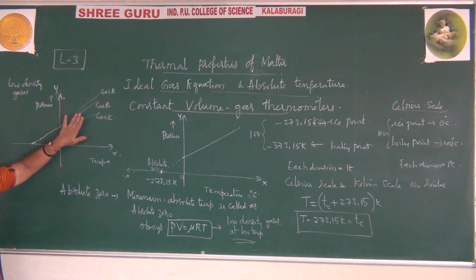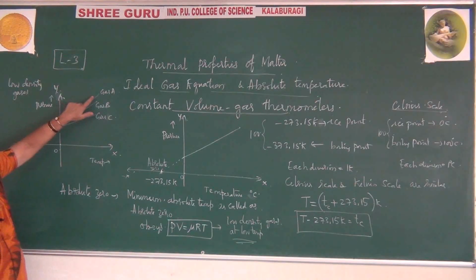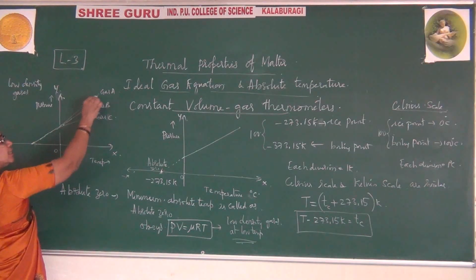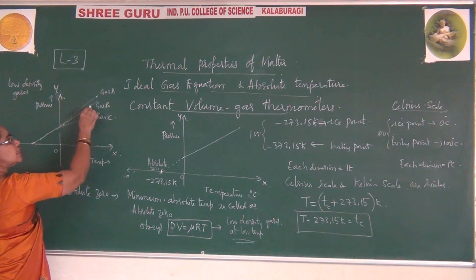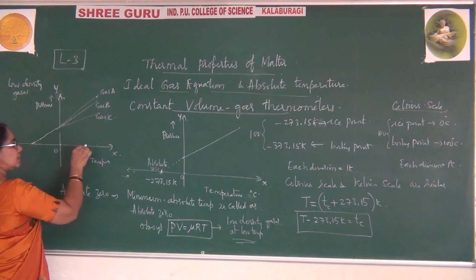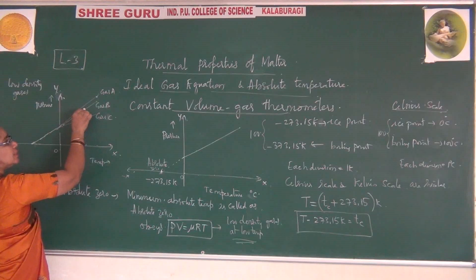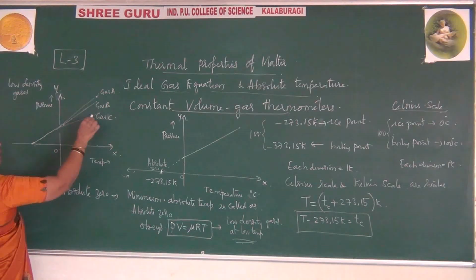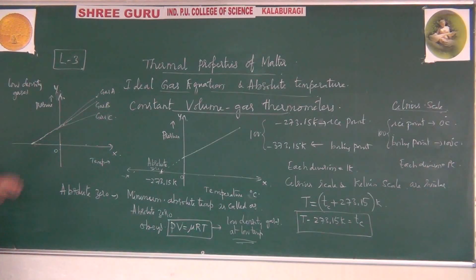As the pressure is more, the temperature is more. For this gas, as the temperature is less, the pressure is also less. So as pressure and temperature both vary, at the origin all of them have the same point.